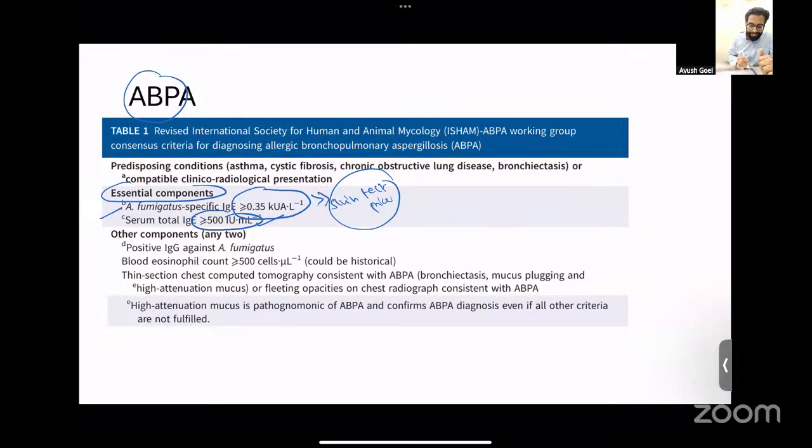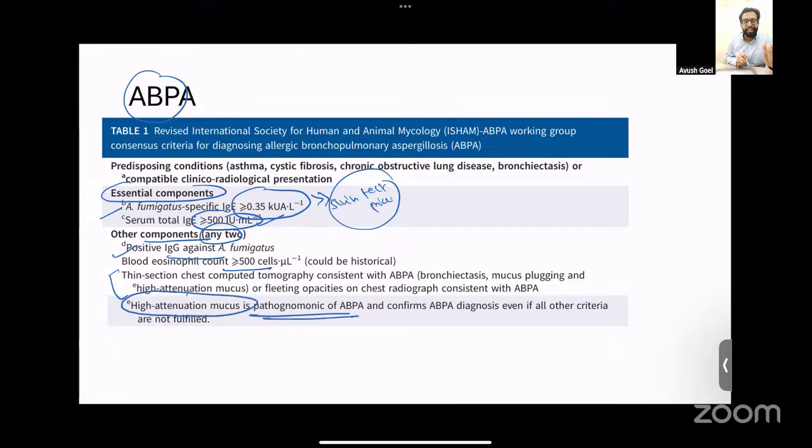The second thing is in the other components, in which you require any 2 out of 3: you can have positive IgG against Aspergillus fumigatus, you can have high AEC of more than 500, or you can have CT or X-ray features. One important diagnostic point is that if the patient has HAM, that is high attenuation mucus, it is pathognomonic for ABPA.